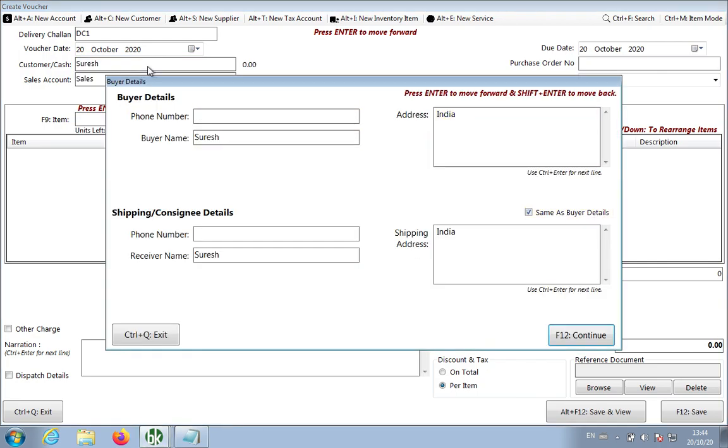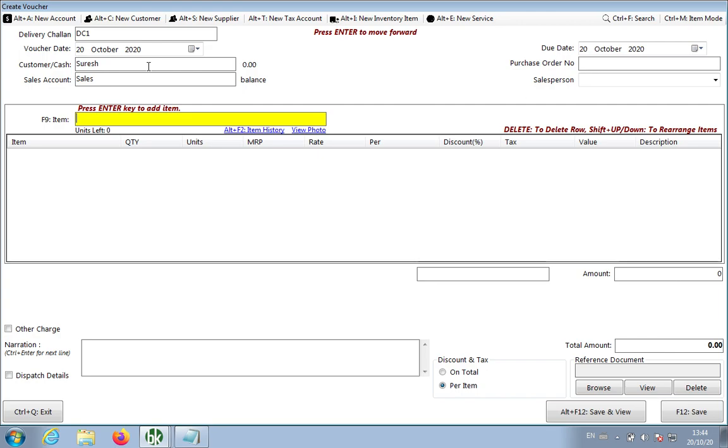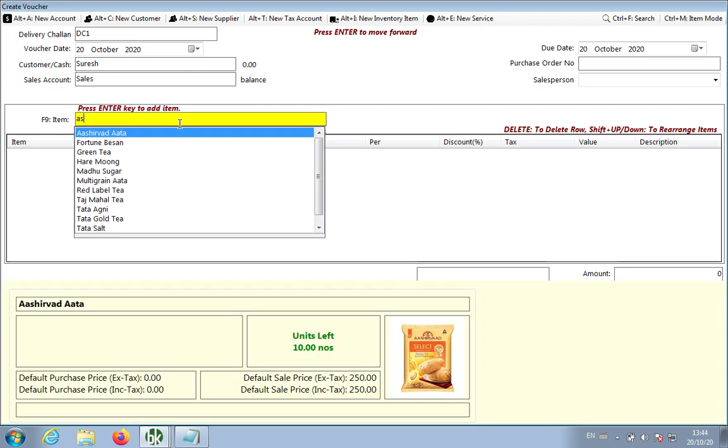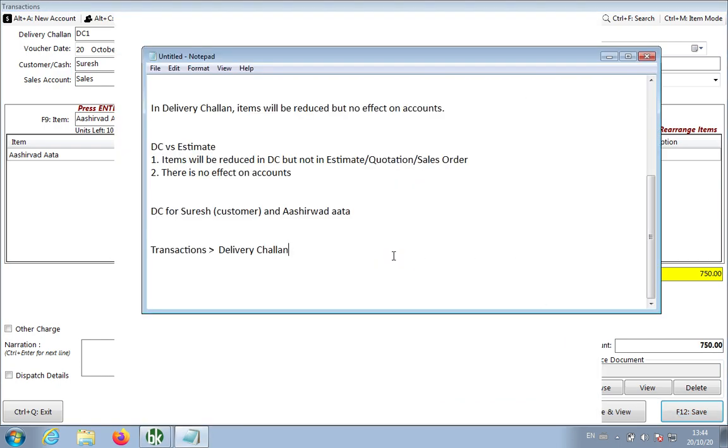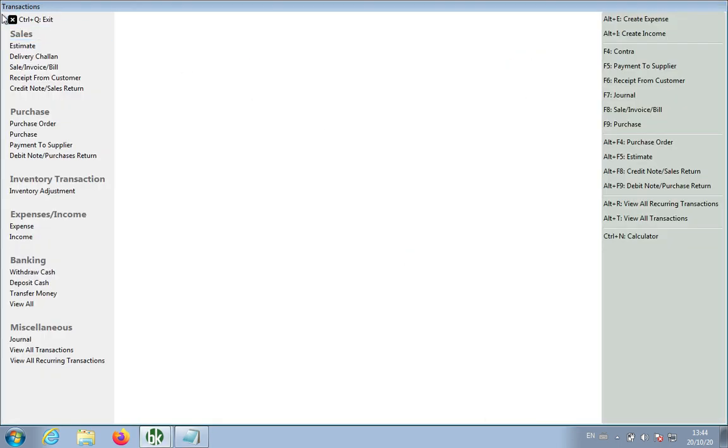I can type his information if I want. In item, I can type Ashirwad Atta, and I am going to give him the 3 quantities, rate, anything, whatever I want I can mention over here. I can apply GST, everything, and I can click the save button. Okay, so the delivery challan will be created.